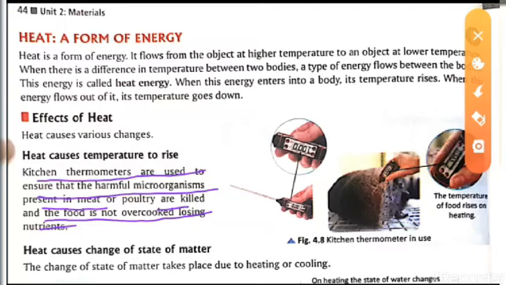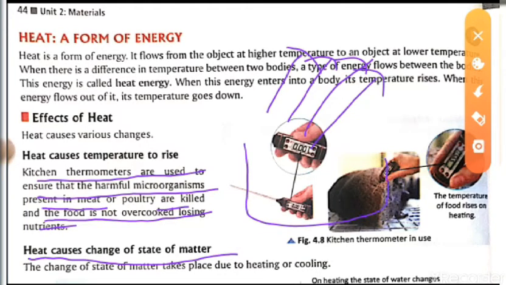So the last one, heat causes changes of state of matter. Just like when we are cooking, the same example I am giving, if we are making tea. So while we are making tea, what happens? The vapors go out. So when the vapors go out, that means the liquid that was over here is changing its state into gas. So this is the change in the state of matter.